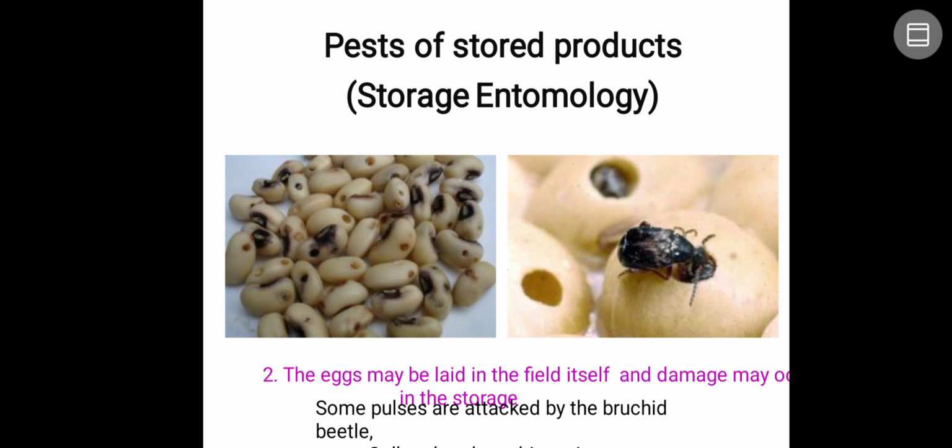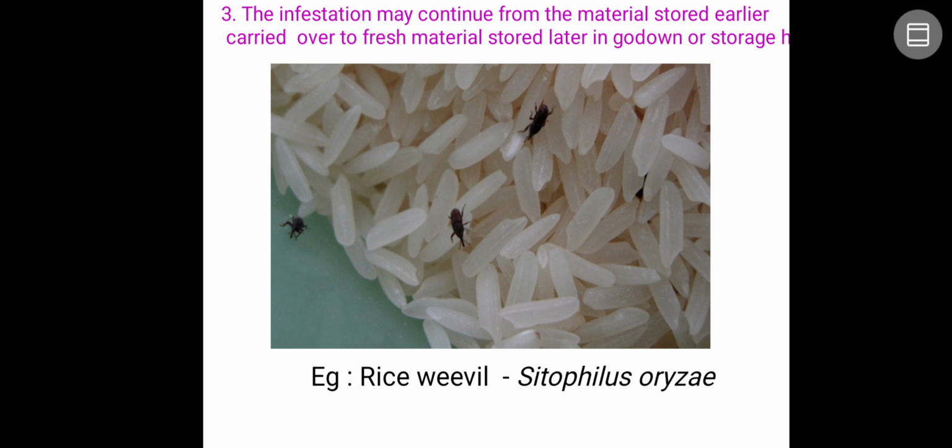Next, pests of stored products. So here it is called storage entomology. The eggs may be laid in the field itself, and the damage may occur in the storage. So some of the pulses are usually attacked by bruchid beetles, you can see. So that is the reason some of the insects are going to act as both pests of fields and storage pests.